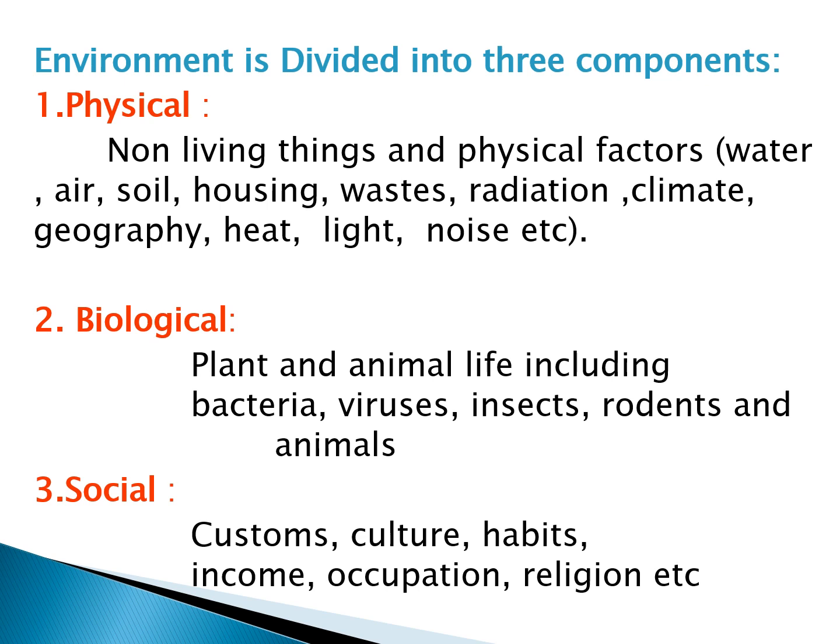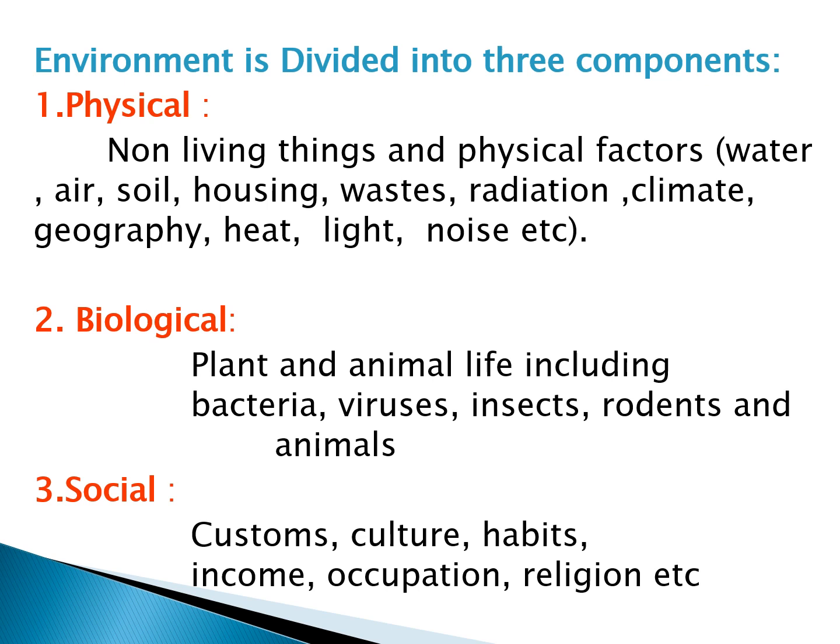Number one, the physical environment. Physical environment includes non-living things and physical factors like water, air, soil, housing, waste, radiation, climate, geography, heat, light, noise, etc. All these factors are included in the physical component of the environment and these affect human health physically.